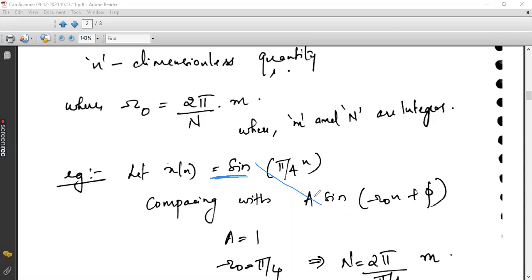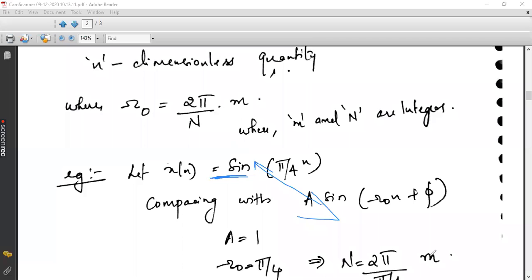When you compare these two, this is a general way of representing a sinusoidal sequence. So if you compare these two, you can say that its amplitude is 1 and the angular frequency omega is pi by 4. Please note the notation of angular frequency here: we will be representing it like this. Again, it is called omega, but you are not going to represent it with the w type of omega. That is for continuous type signal. This is for discrete time signal.